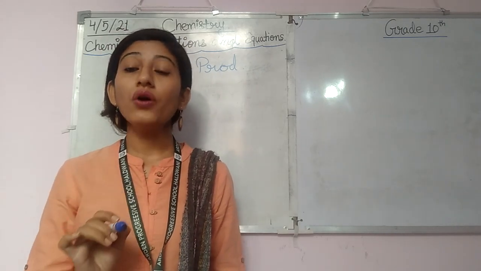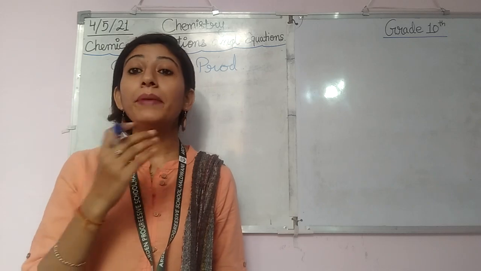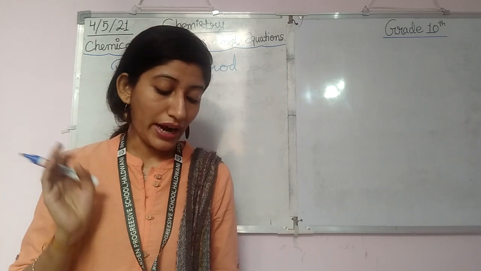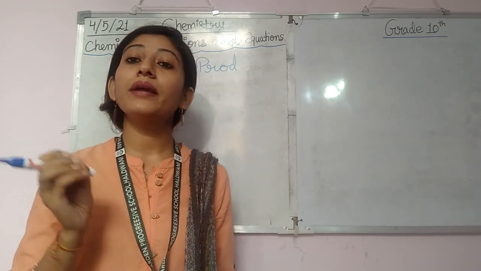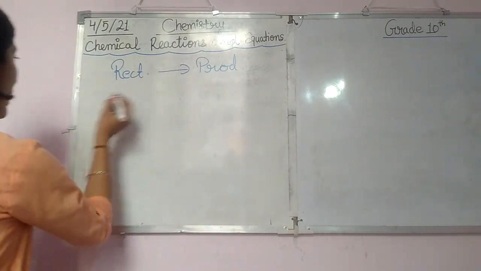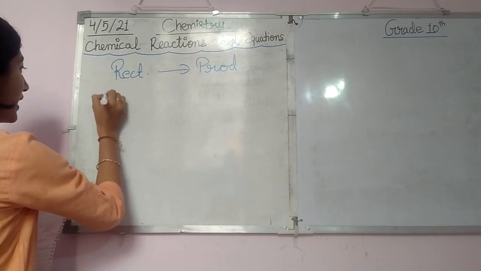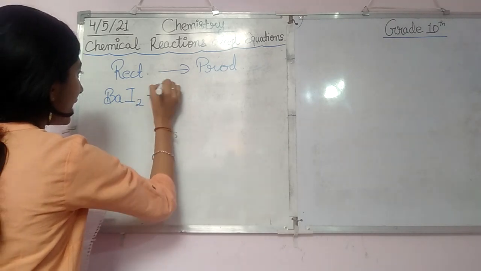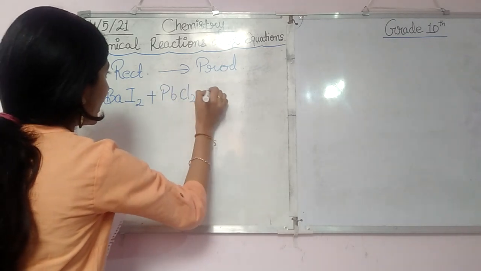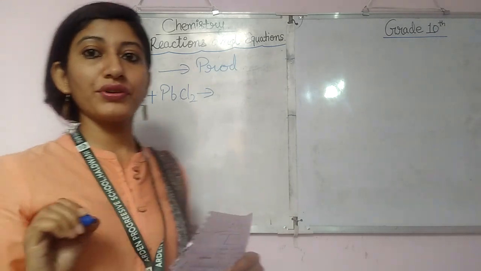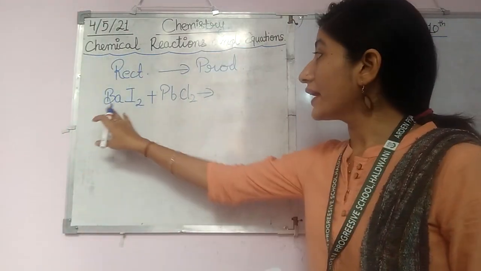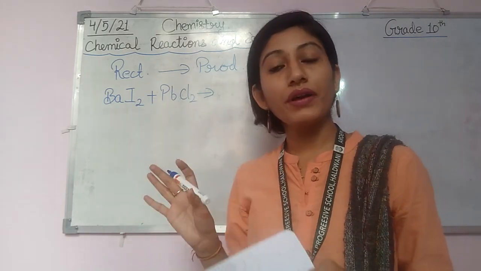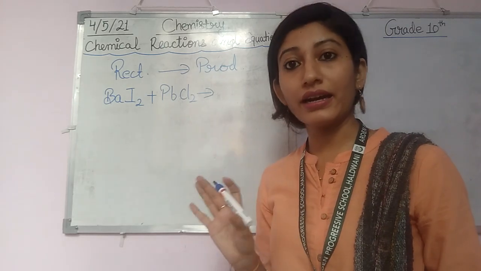Now we are going to react barium iodide with lead chloride. Okay, we are going to react barium iodide with the lead chloride. So I have taken barium iodide with lead chloride. Now students, what you have to remember, see, barium iodide and lead chloride, both solutions are right now colorless.